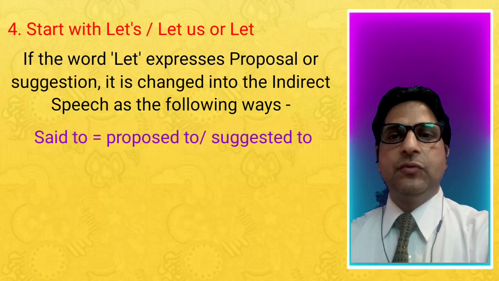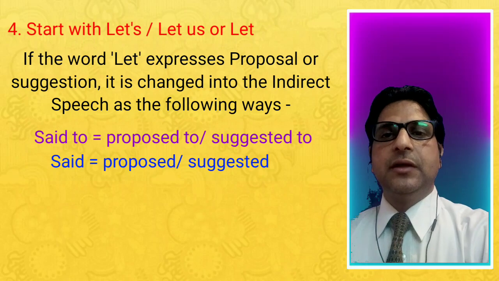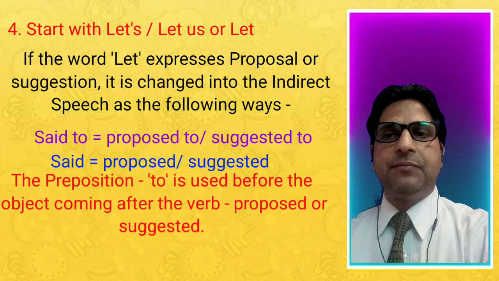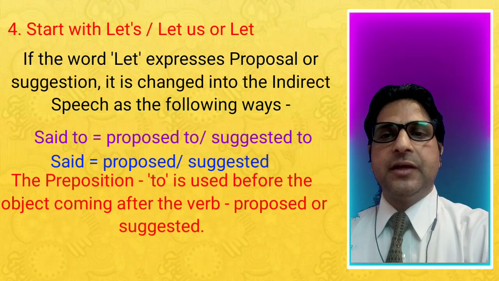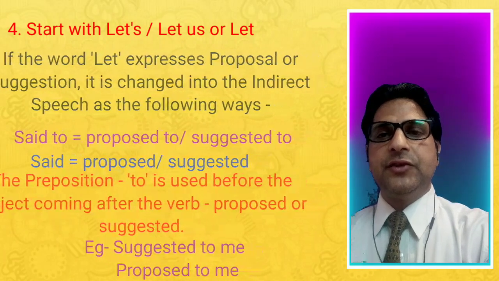Said to changes into proposed to, suggested to, or said changes into proposed or suggested. The preposition to is used before the object coming after the verb proposed or suggested. For example, suggested to me, proposed to me.